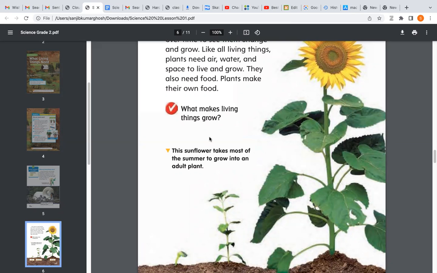What makes living things grow? The sunflower takes most of the summer to grow into an adult plant. Very good.